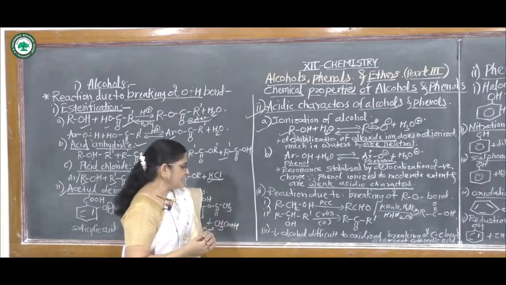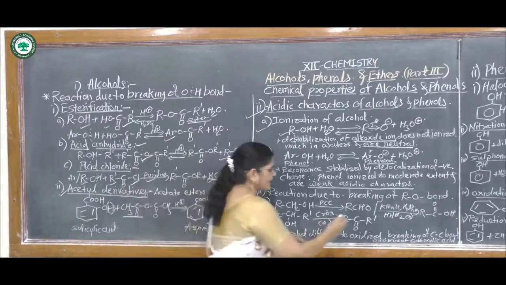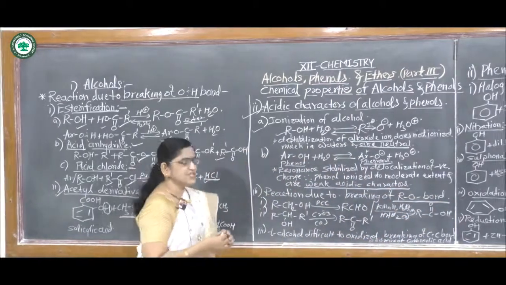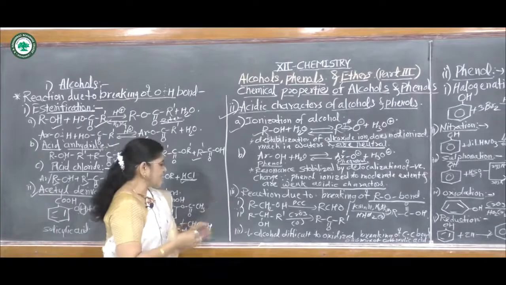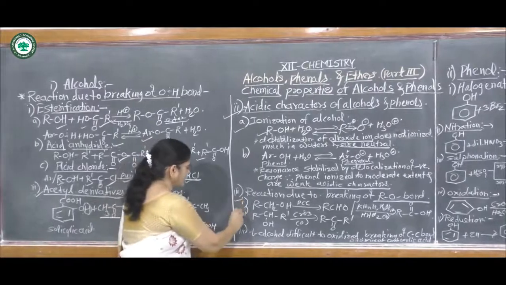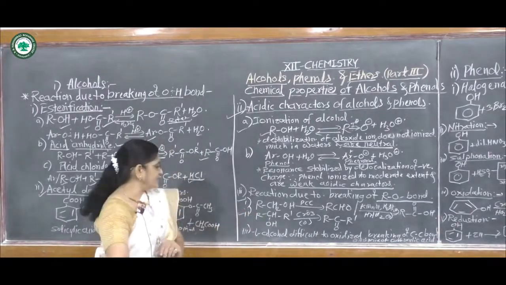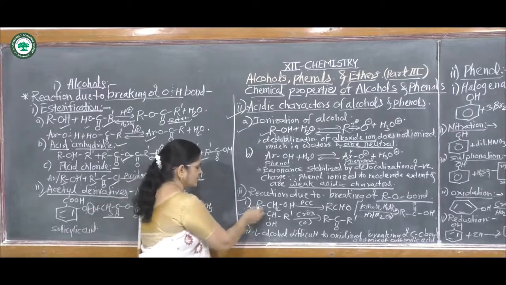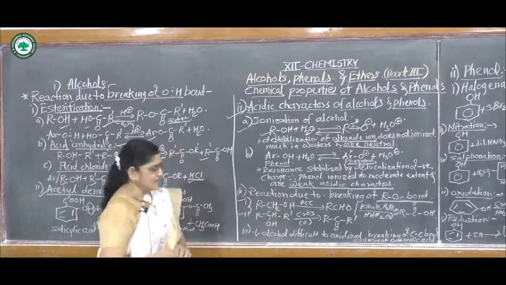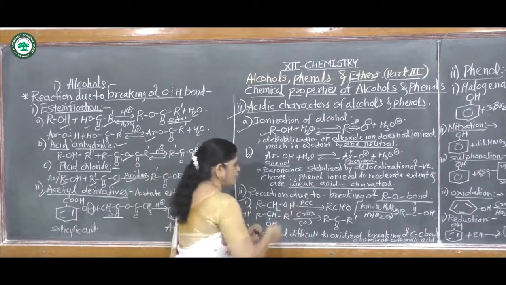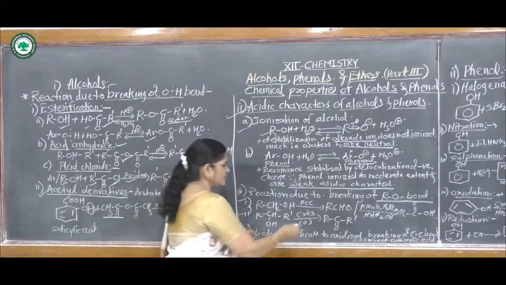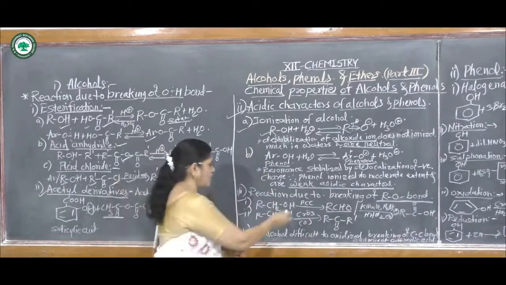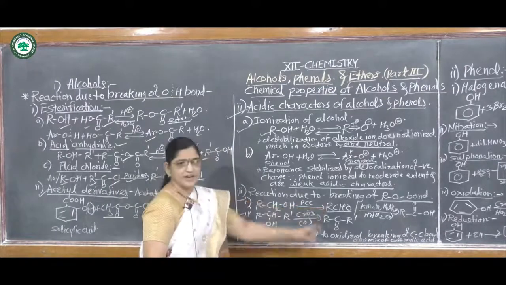Then the third reaction is the reaction due to breaking of the RO bond or breaking of the CO bond. In this, there are reactions with primary alcohol and secondary alcohol. At first, primary alcohol, RCH2OH, if it reacts with pyridinium chlorochromate, in short PCC, it gives aldehyde.